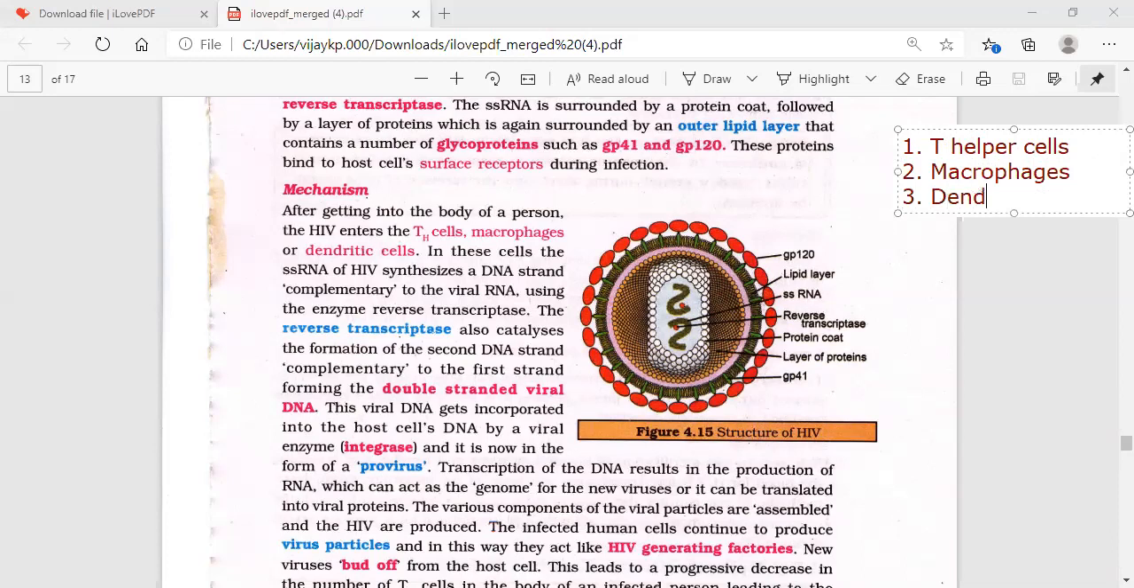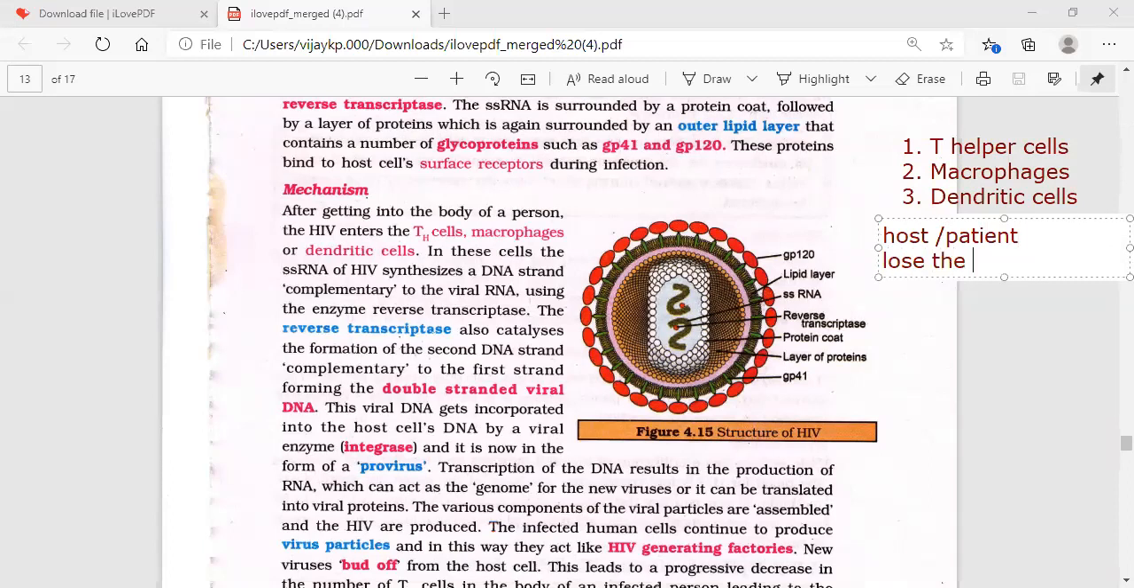Do you remember the macrophages and dendritic cells? These two cells we call APCs, antigen presenting cells. So that means the greater effect is here itself. So first, after getting into the body of a person, HIV enters into the T helper cell, macrophages, or dendritic cells. So what happens immediately? The person, that host, that means patient, loses the capacity of recognition.